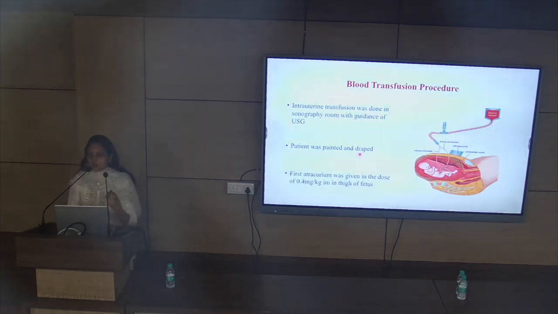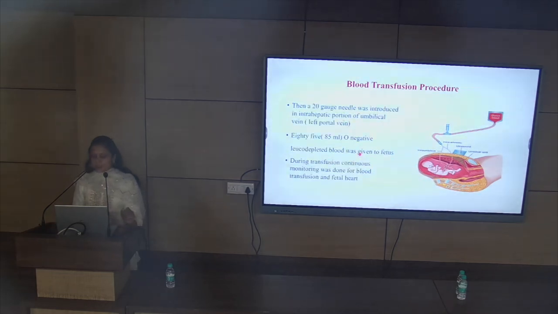So before starting transfusion, we need to paralyze the fetus, because the fetus is live, moving. So when we are giving transfusion, the baby should be still, so we give a muscle relaxant. We call it atracurium, and the atracurium dose is 0.4 mg per kg. We calculate it, and we give this atracurium into the thigh muscle of the fetus, guided by ultrasonography by the probe. Then the baby gets relaxed. Then we start our transfusion.